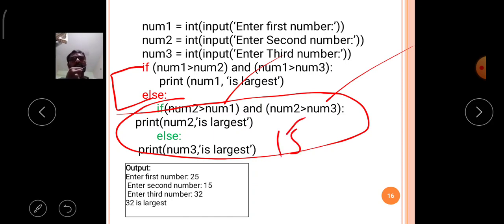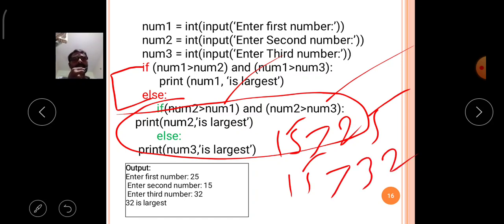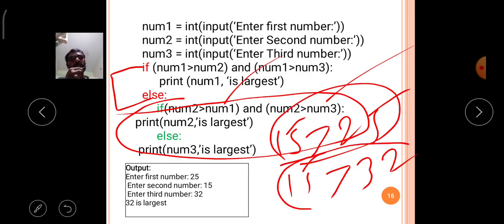So 15 is greater than 25: the condition is false. 15 is greater than 32: this condition also becomes false. So false and false, you will get false.